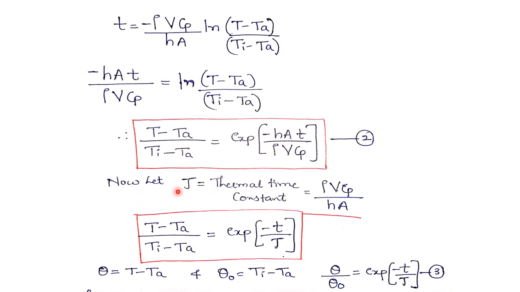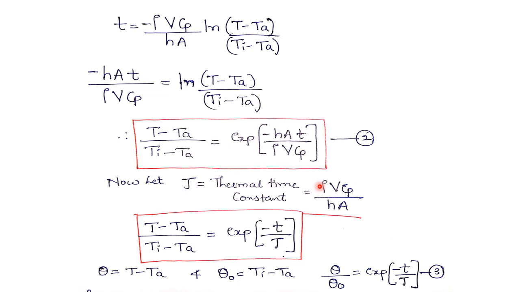Now let tau be equal to the thermal time constant, which is given by rho into V into Cp divided by h into A. This tau, the thermal time constant, is given by this equation. Now if I substitute this value in equation 2, then my equation will be T minus Ta divided by Ti minus Ta equal to exponential of minus t as it is.